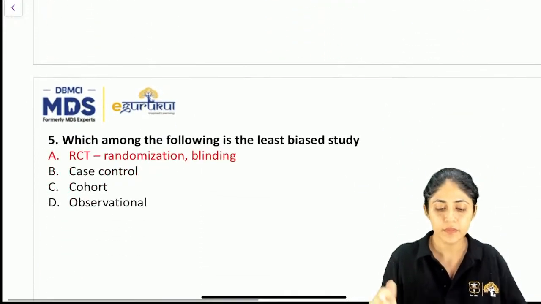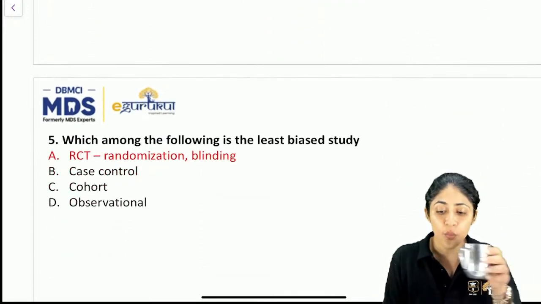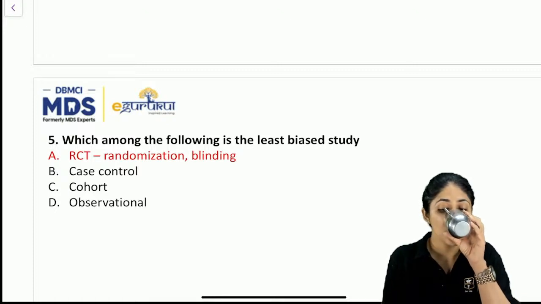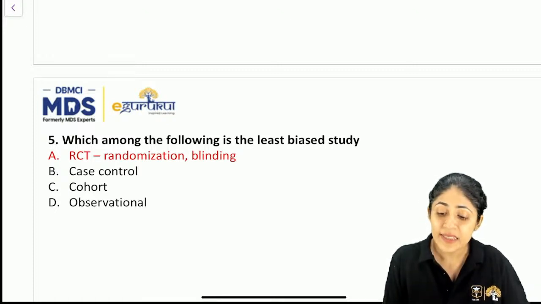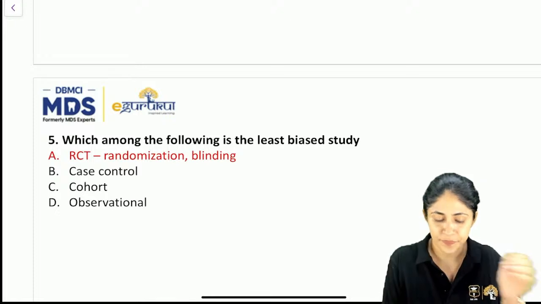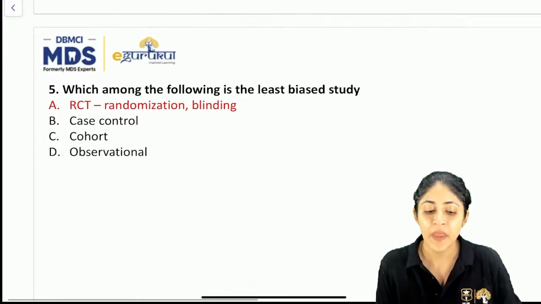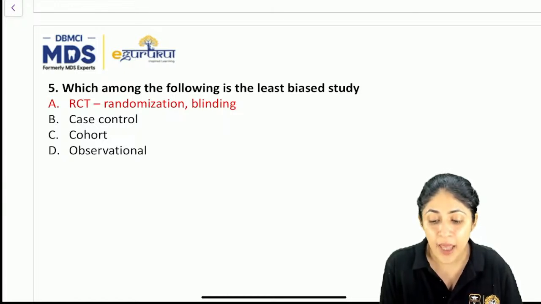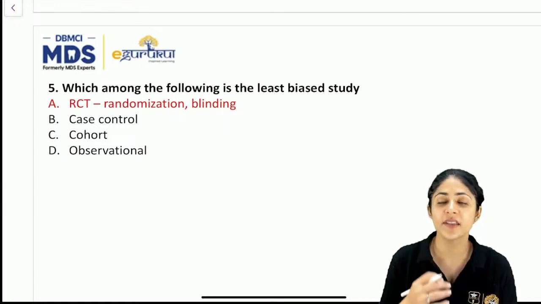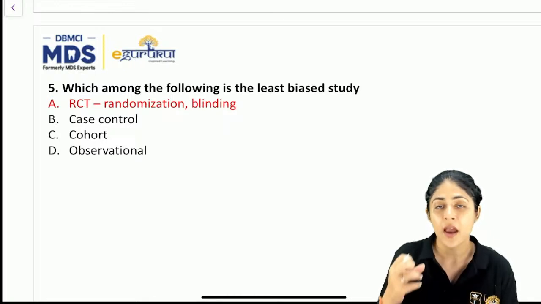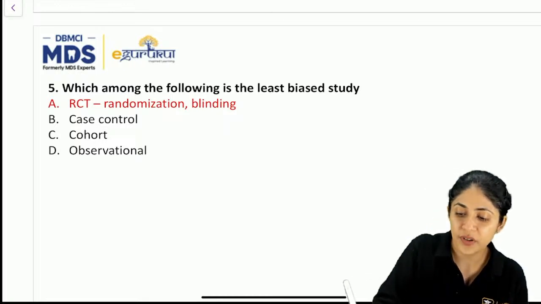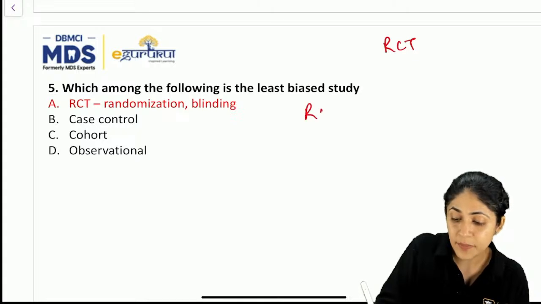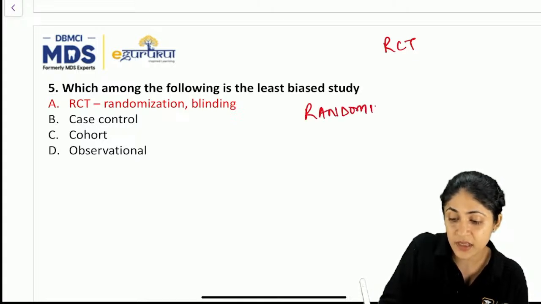Okay, coming to the next question, which among the following is the least biased study? So this is what I have written, that randomized control trial is the least biased study. Why? Because as the name suggests, in this we randomize. Okay, in a randomized control trial, randomization, they say, is the heart.